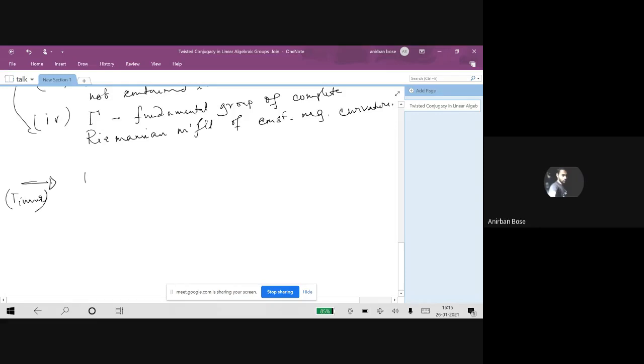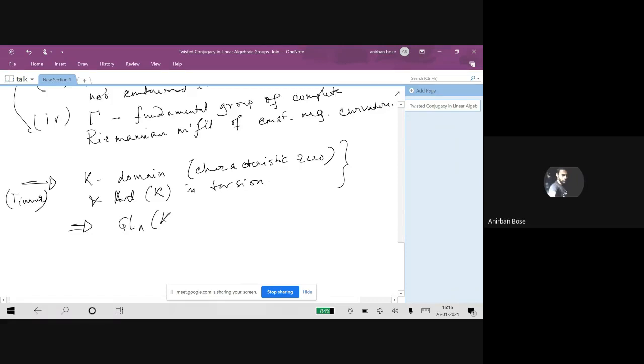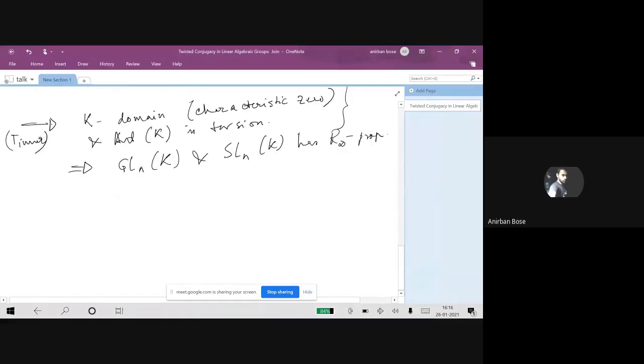What he says is that if K is a domain of characteristic 0, and one also assumes that the automorphism group of K is torsion, then these two conditions imply that GLN K as well as SLN K has R infinity. So this is with respect to an integral domain.